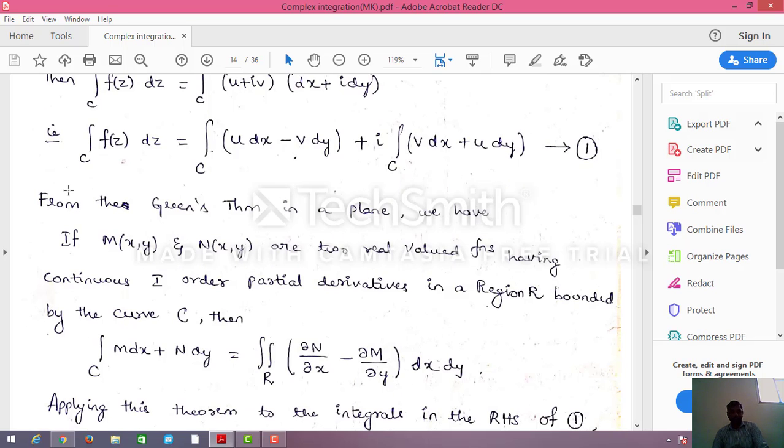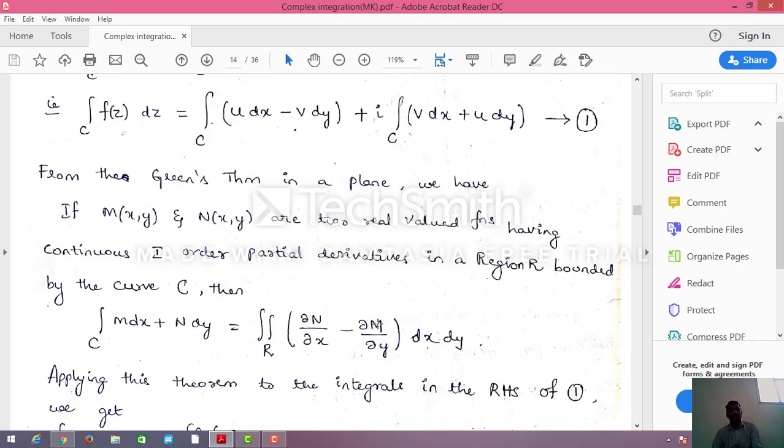We know that in vector integration we have studied Green's theorem. In a plane, if M of x, y and N of x, y are two real valued functions having continuous first order partial derivatives in a region R bounded by the curve C, then the integration over C of M dx plus N dy equals the double integral over R of dou N by dou x minus dou M by dou y dx dy. This is the statement of Green's theorem.